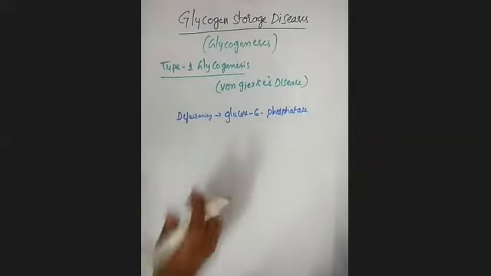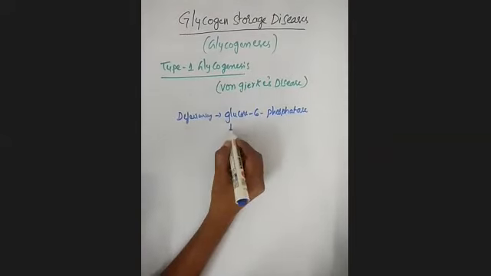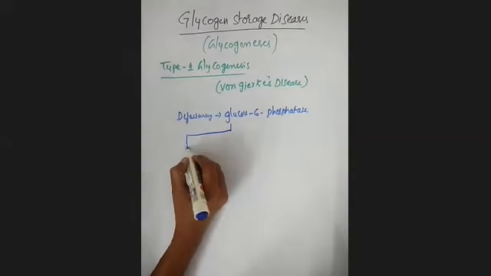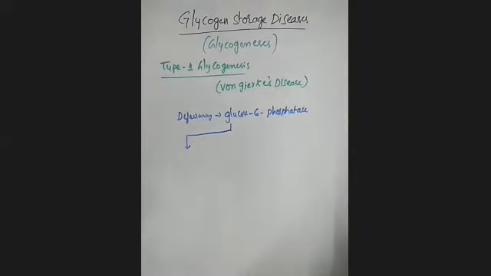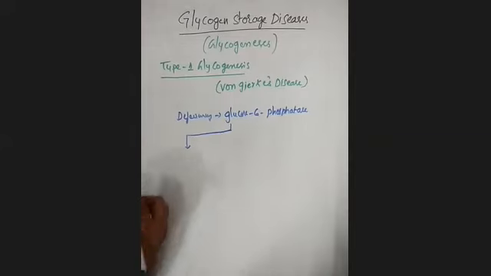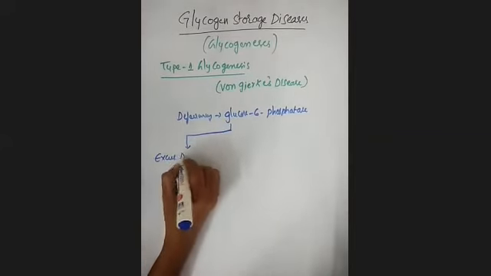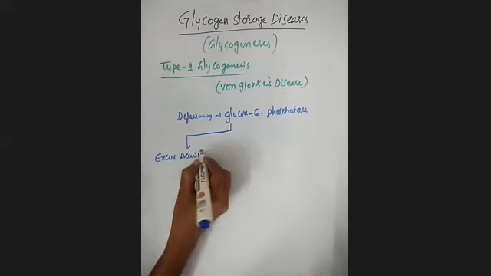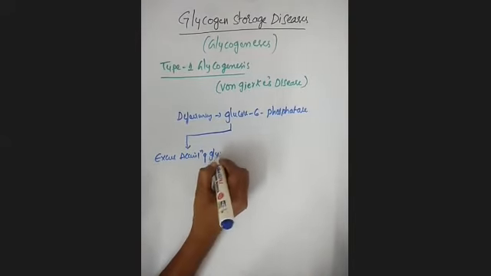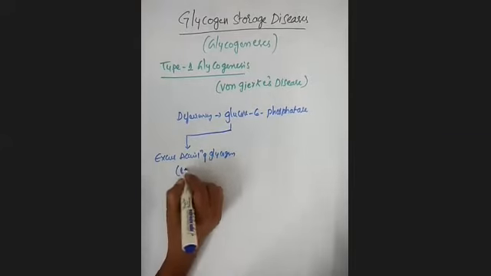Because of the deficiency of this enzyme, see what happens. This enzyme is mainly useful for the breakdown of glycogen inside the liver. So because of this deficiency, there will be excess accumulation of glycogen, mainly in the liver.